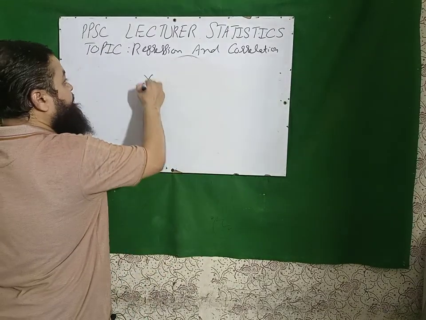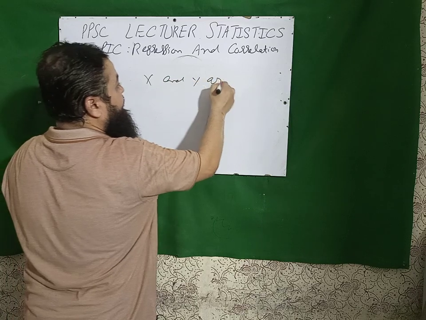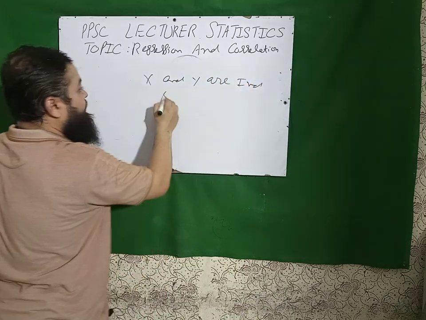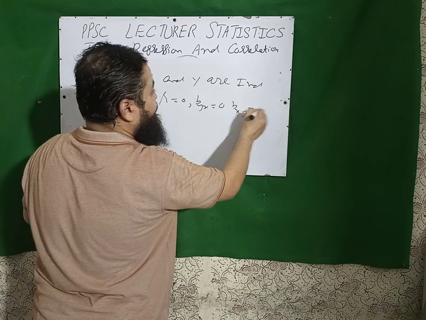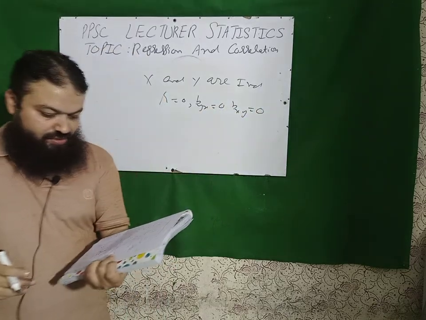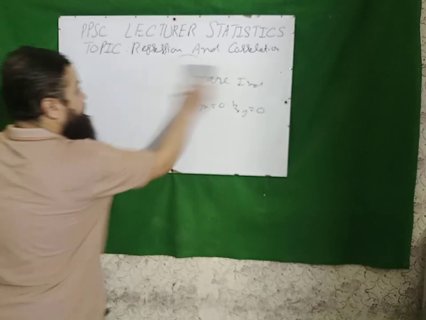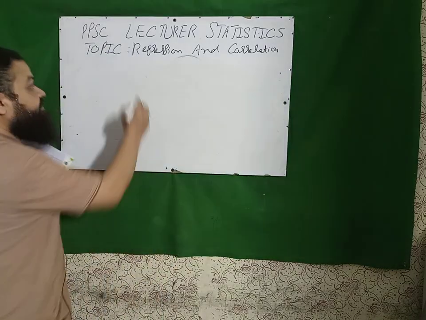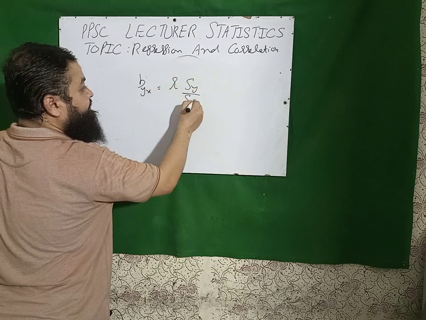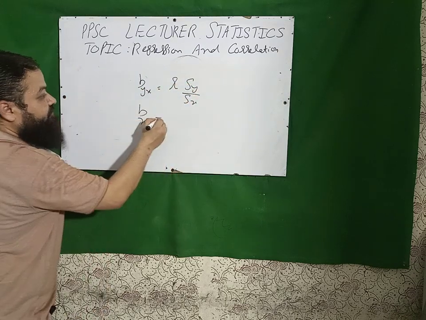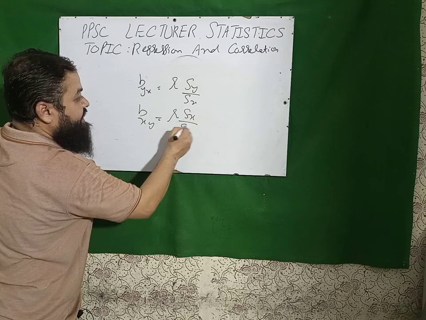Next question is independent property. If x and y are independent, then r will be equal to 0, byx will be 0, and bxy will also be equal to 0. Next question is very important, and a numerical question can also be given in the exam. Byx is equal to r sy over sx, and bxy will be equal to r sx over sy.